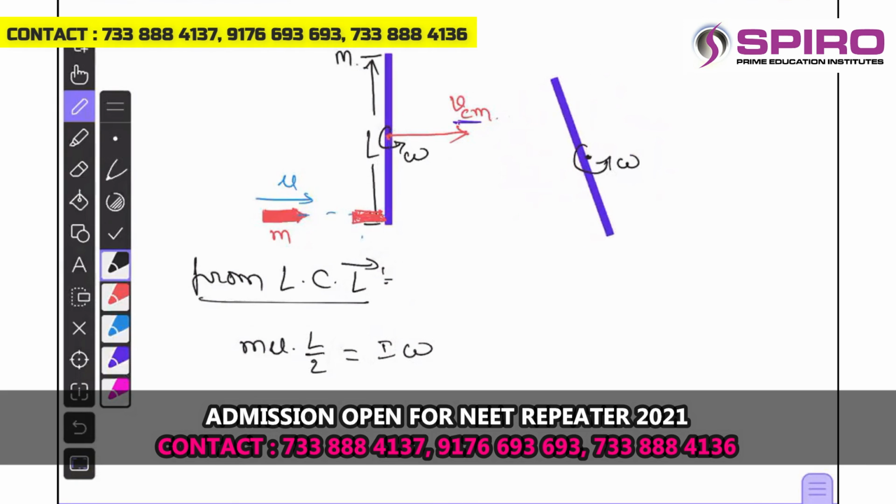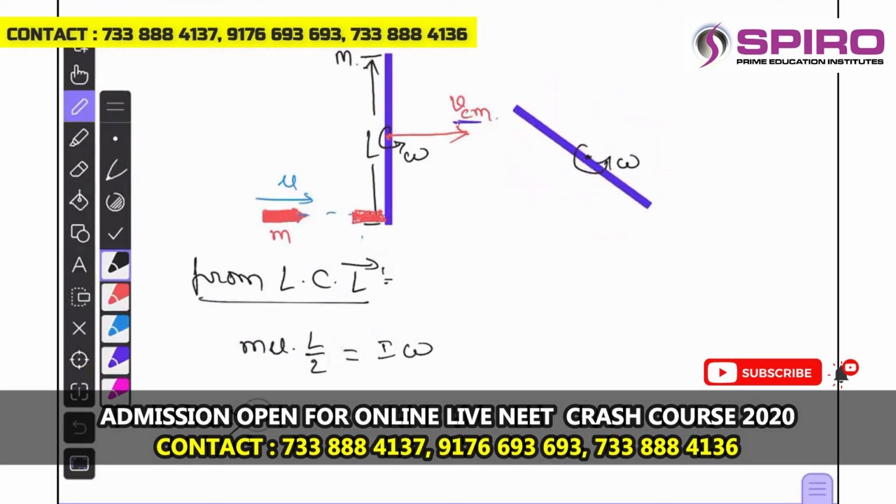Writing the moment of inertia, mu into L by 2 is equal to m L squared by 12 into omega.